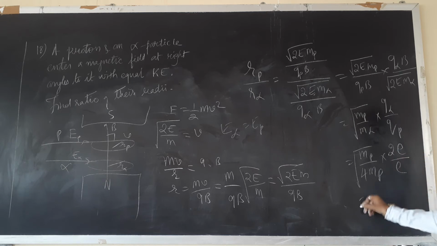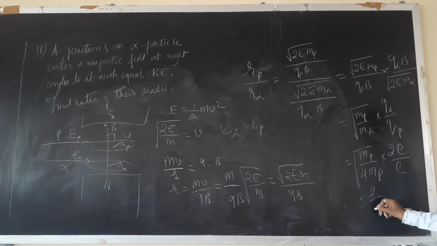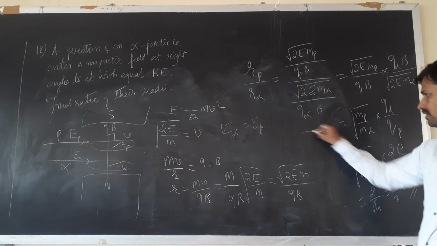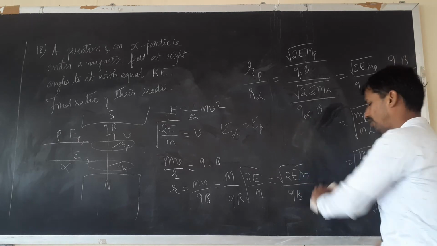Now what happens? mp cancels, E cancels, it is 2. Root of 4 is 2. So 2 divided by root 4, that is 2 by 2, that is 1. So both will describe, children, equal radii. Both will describe equal radii. Okay.